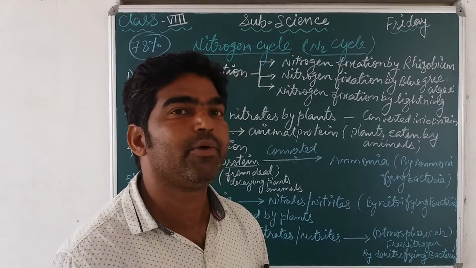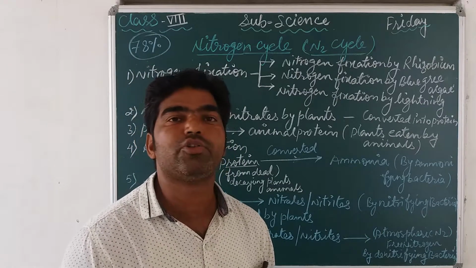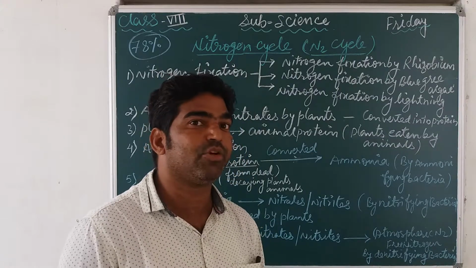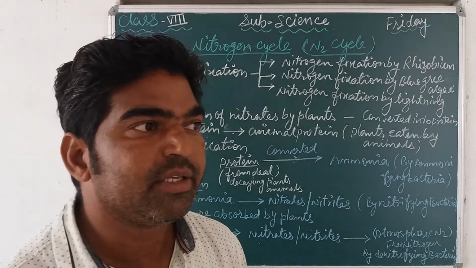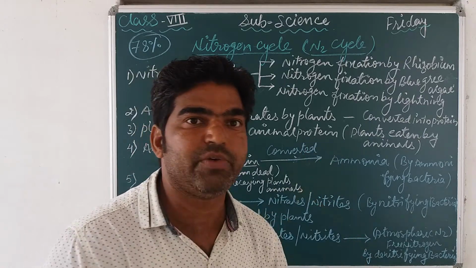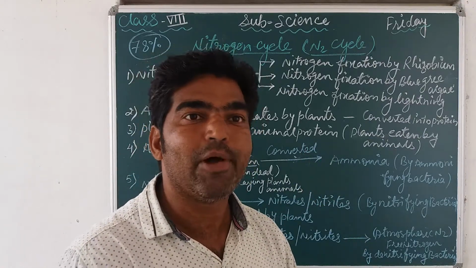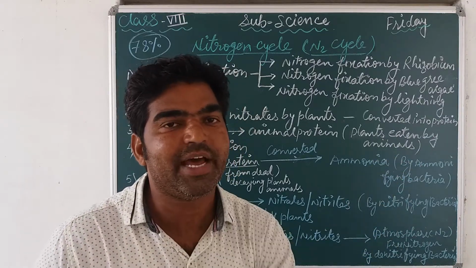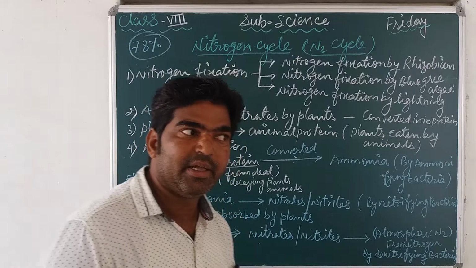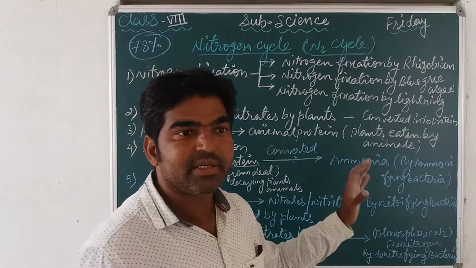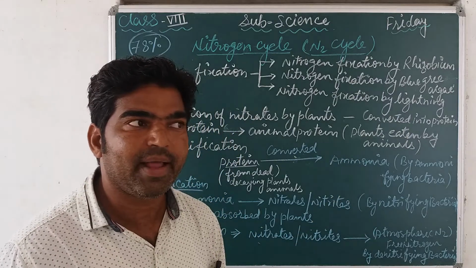Nitrogen is also a main constituent of nucleic acid and of many vitamins. So we can say nitrogen is a main constituent of many biomolecules, like protein, chlorophyll, vitamins and nucleic acid. But as you know, directly this is not utilized by the plant.